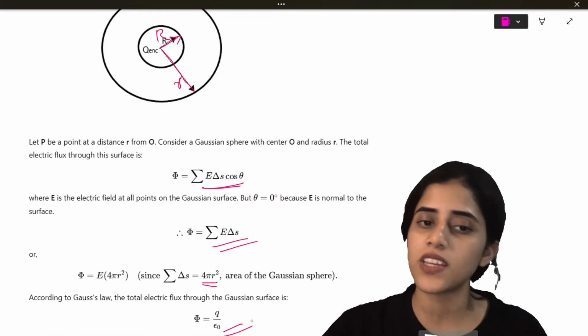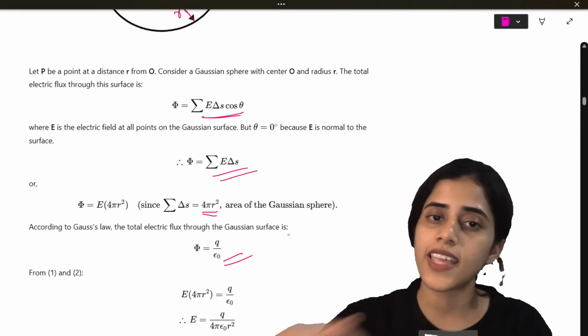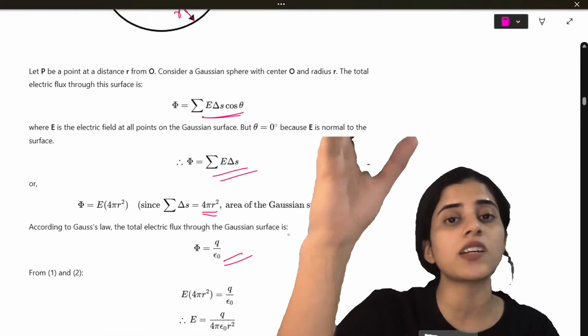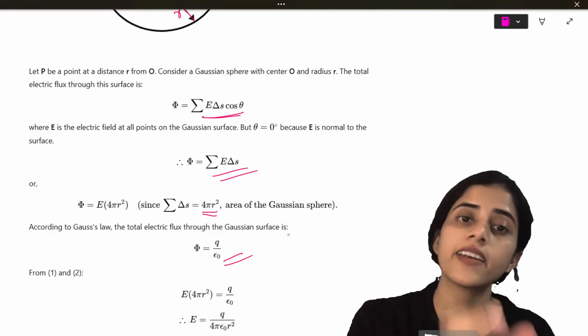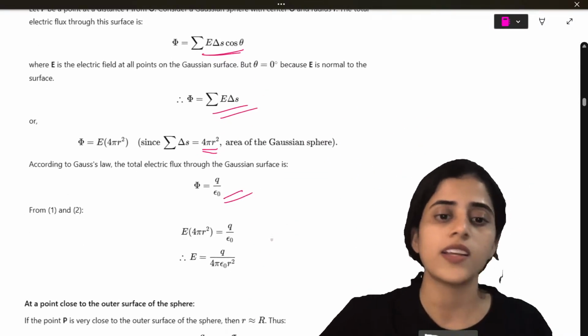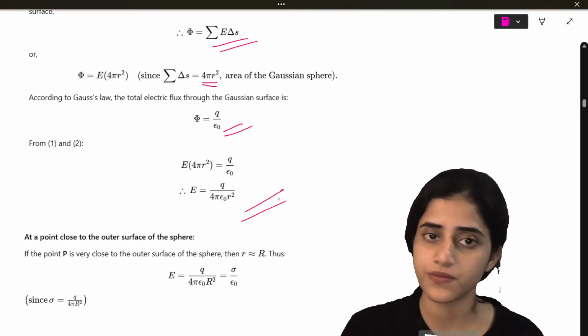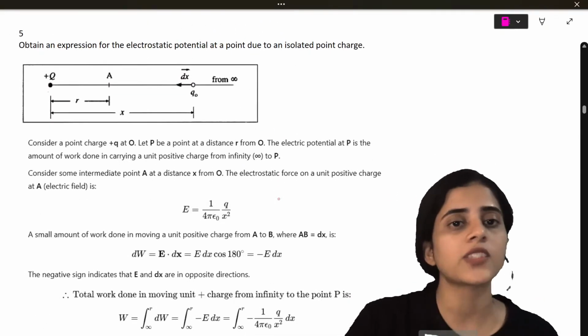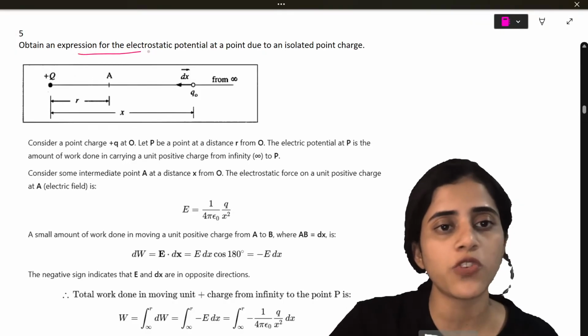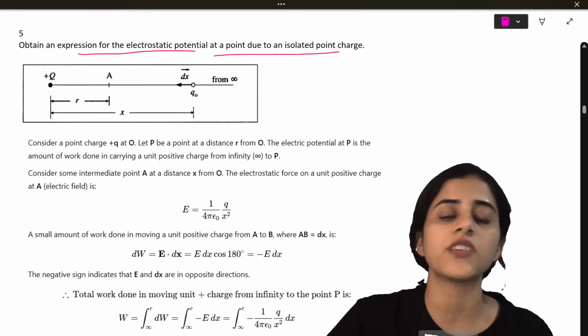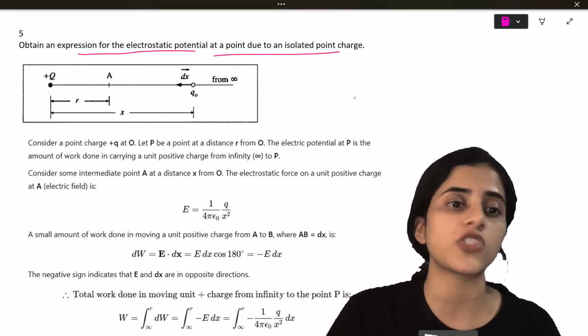So phi is going to be q by epsilon naught. Same steps. The only difference: there it was a cylinder, 2 pi rl. Here it is a sphere, 4 pi r square. Same steps. Okay. So I want you to relate and study. Next question. Obtain an expression for the electrostatic potential at a point due to an isolated point charge.